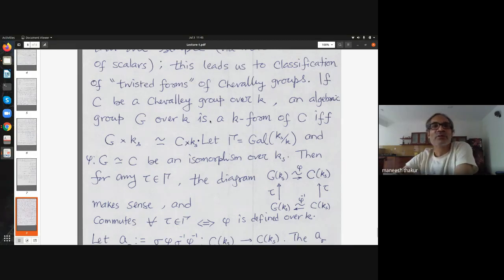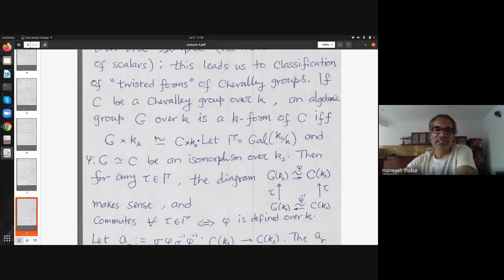If C is a Chevalley group over K, which as I said means a split adjoint simple group over K, then another algebraic group G over K is called a K-form of C if, when I base change to the separable closure, I get an isomorphism with C. So over the separable closure, those two groups become isomorphic, but over the ground field, they may not be isomorphic.